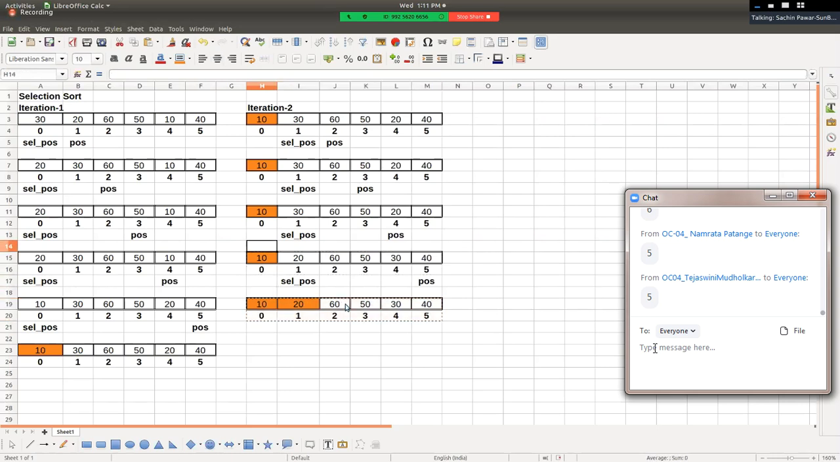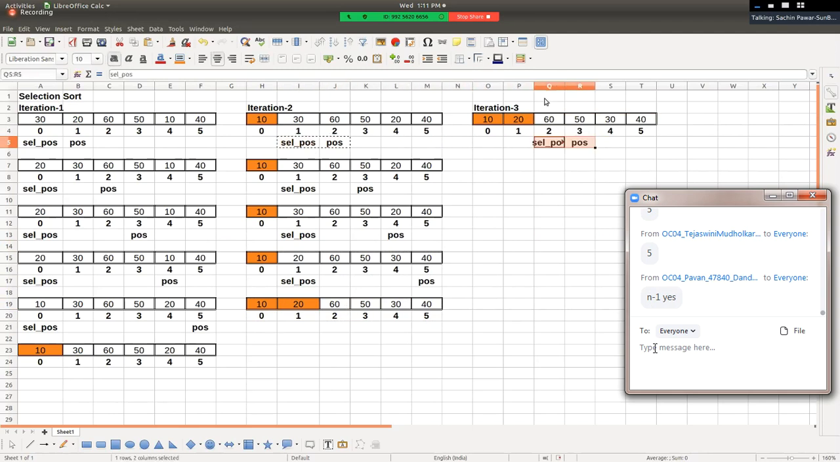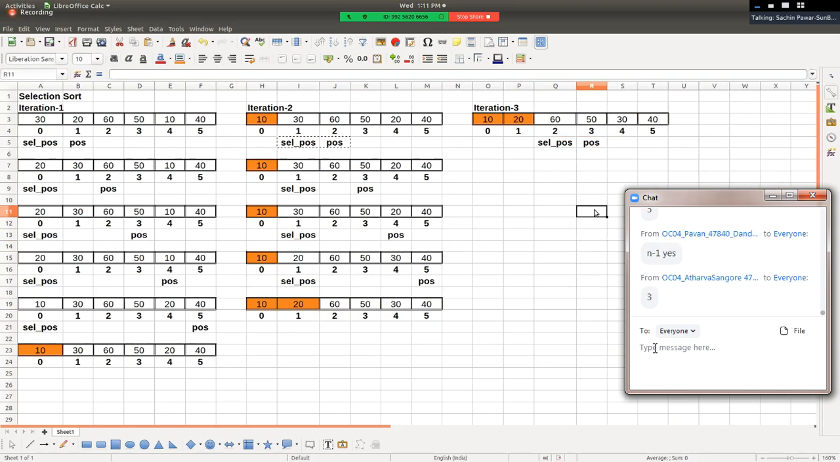Iteration number 3, right? Now for iteration number 3, value of selected position will be 2 and value of position will be 3, right? यहाँ से start होगा, next position start होगा, right? Why? Because we want to compare element which is at selected position only with its next position elements and not previous. हम लोग ये फिर से consider नहीं करेंगे, right?